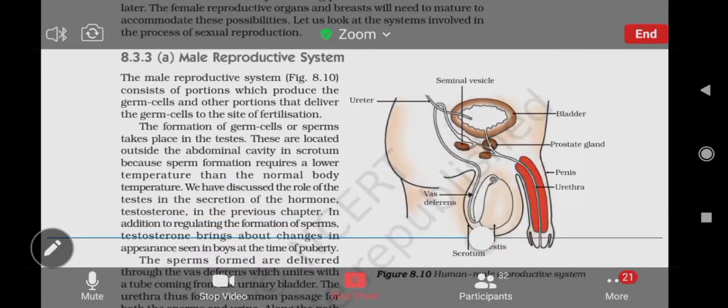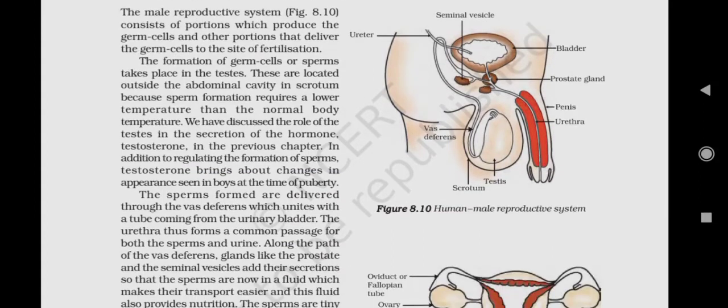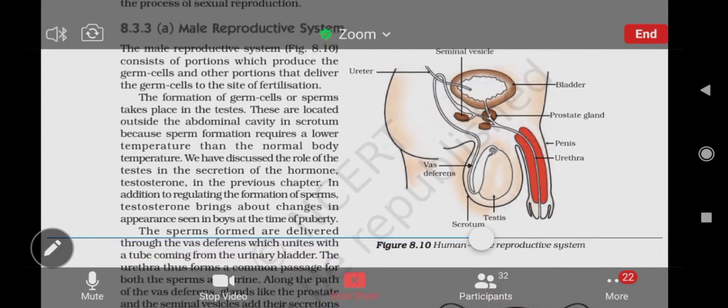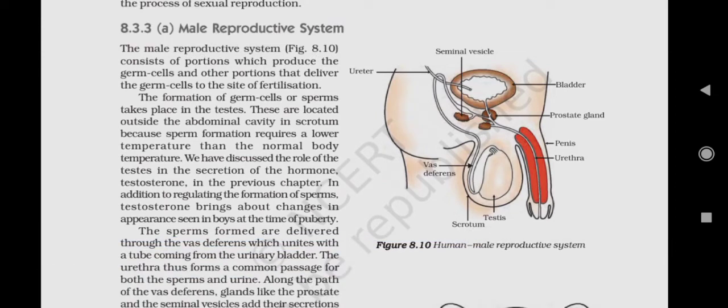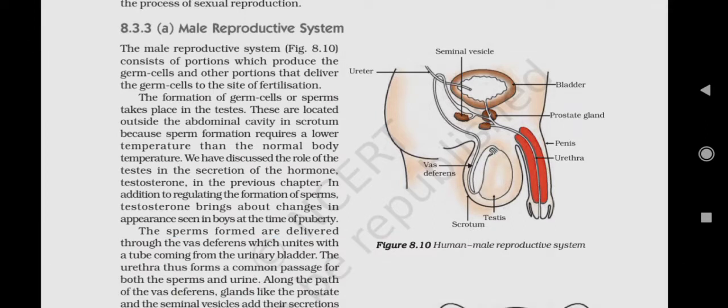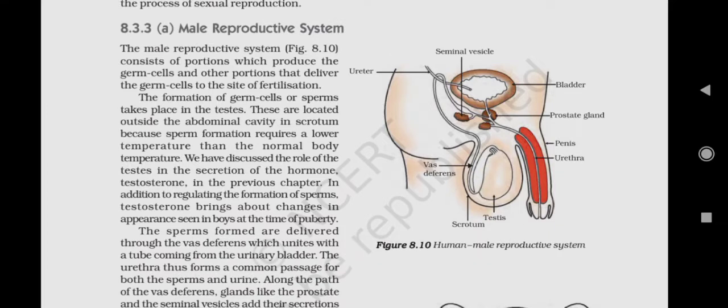Okay. Fine. One more question over here. In the human male reproductive system, is there a common opening for the urine as well as the sperm, or do they have separate openings?